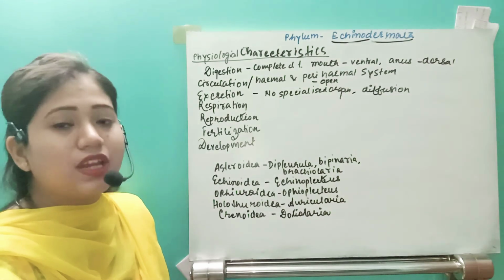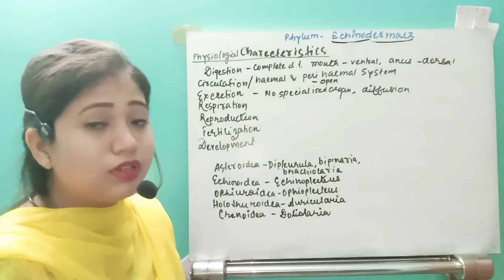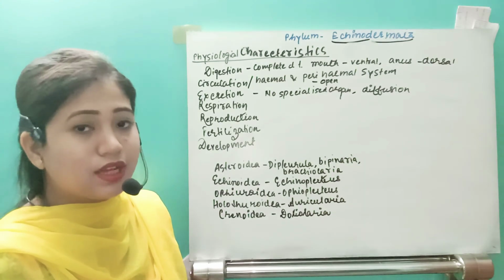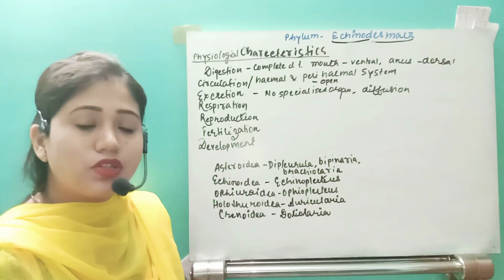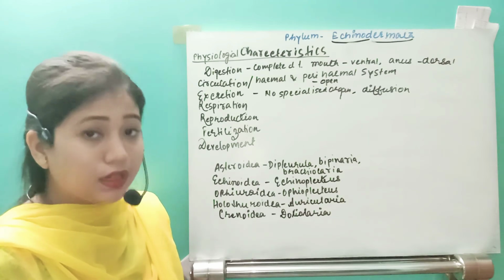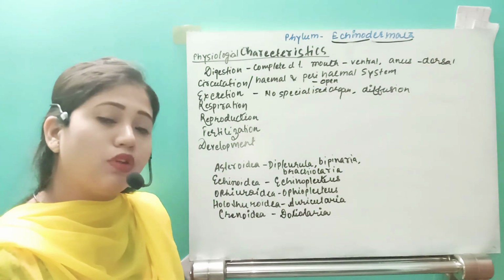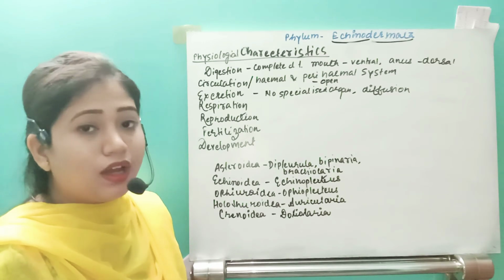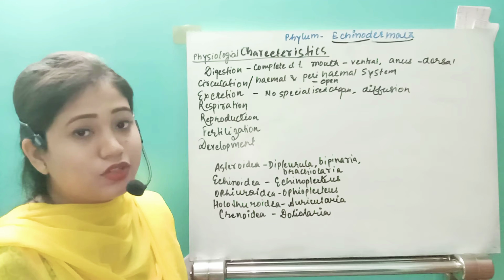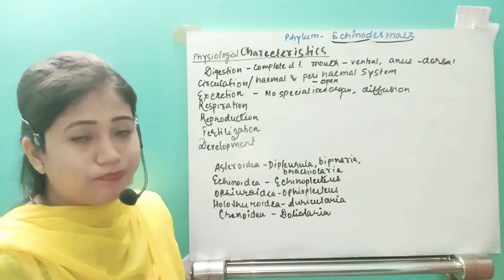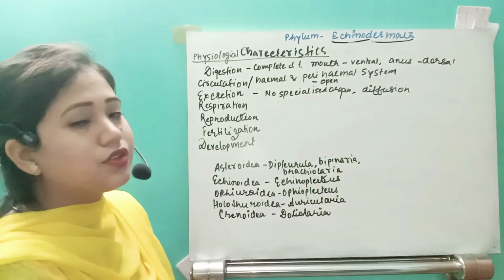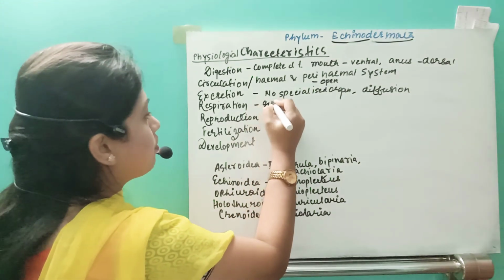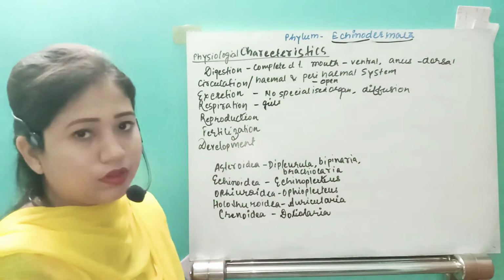After that, come to respiration. I already told you that the ambulacral system, or water vascular system, also resembles respiration, because the water that enters the body through those canals will also take dissolved oxygen into the body. Otherwise, in case of echinoderms, some of the organisms will have gills for respiration, right?